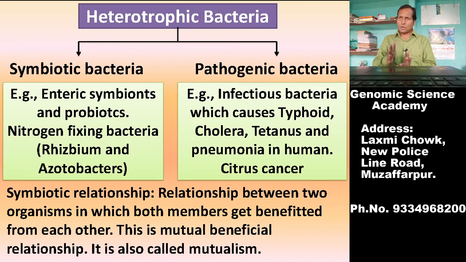This heterotrophic bacteria is one of the types of Eubacteria, that is true bacteria. So this heterotrophic bacteria is of two types. One is symbiotic bacteria and second one is pathogenic bacteria. Symbiotic bacteria are those type of bacteria which are beneficial for us.